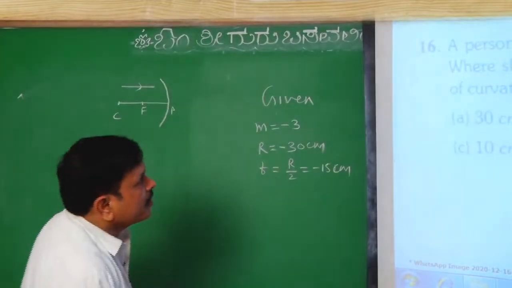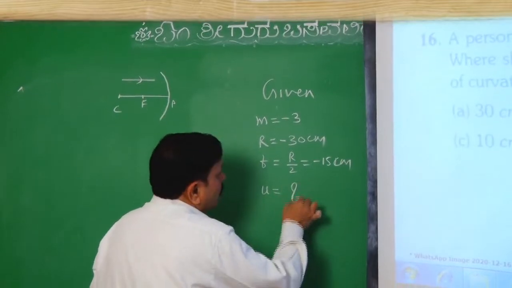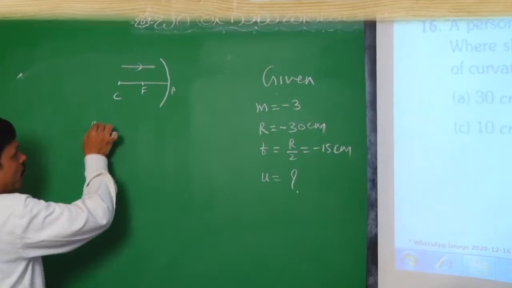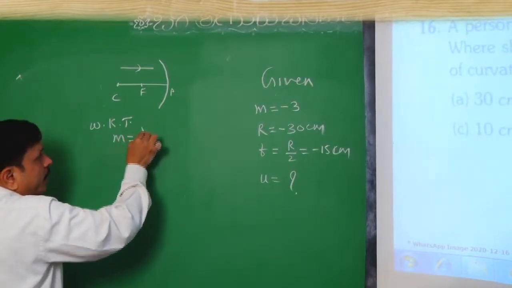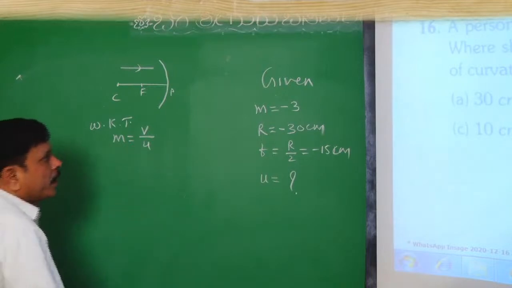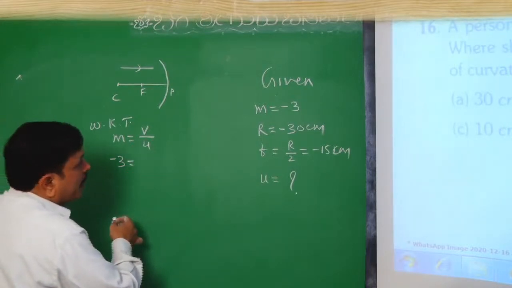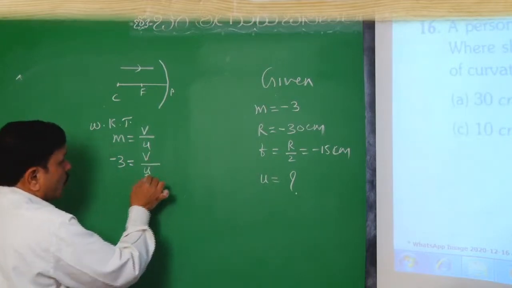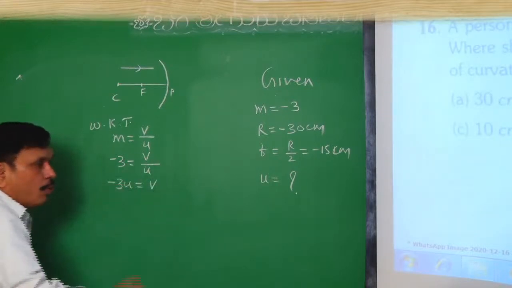And where he should stand is asked, it means U equals how much? We can use the formula m equals V divided by U. Minus 3 equals V divided by U, so V equals minus 3U.